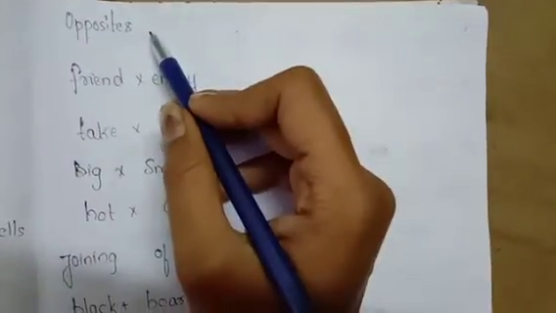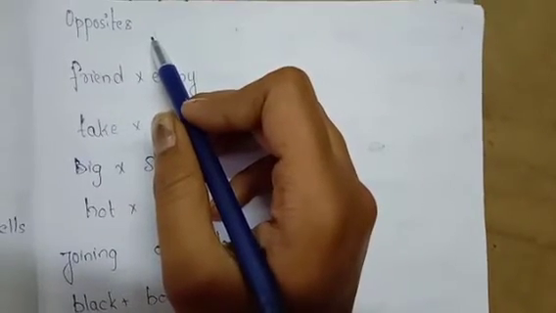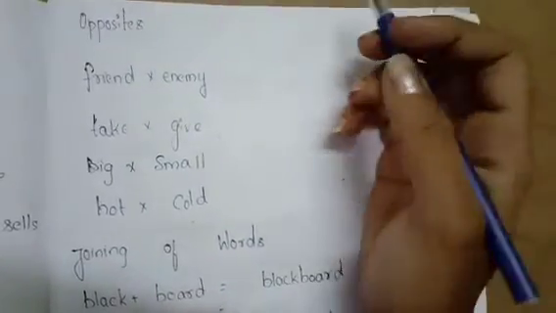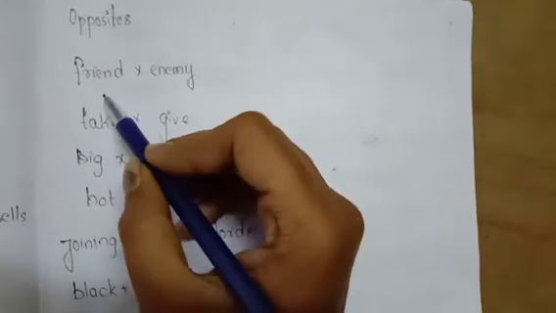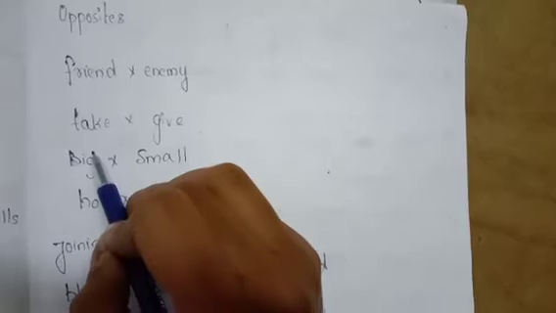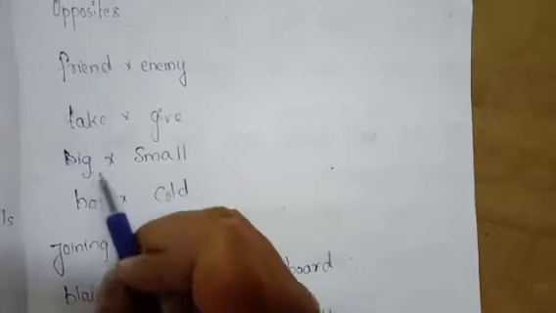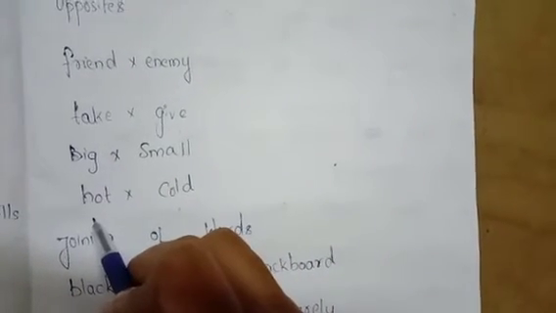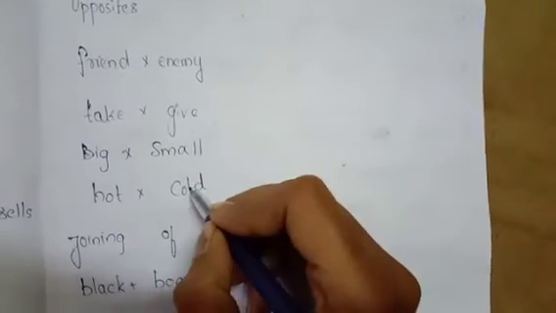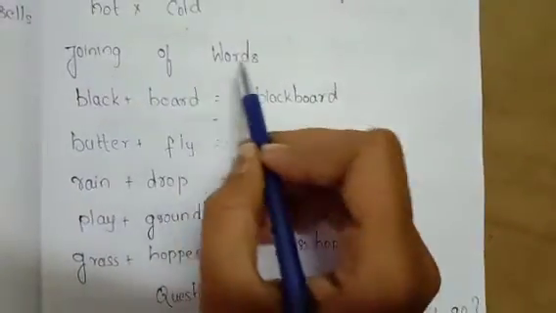Opposites. Opposites means exactly the opposite meaning of the given word. Okay. Friend. What is the opposite of friend? Enemy. What is the opposite of take? Give. What is the opposite of big? Small. What is the opposite of hot? Cold. Okay. So our next section is joining of words.